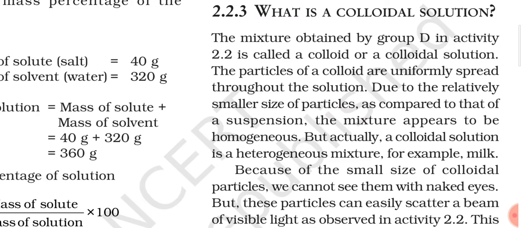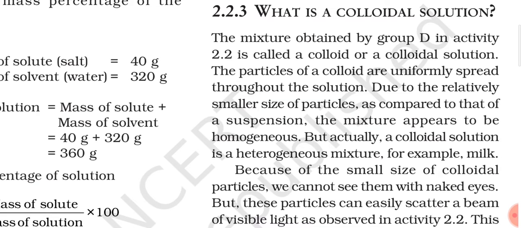A colloidal solution appears to be a homogeneous mixture, but actually it is not a homogeneous mixture. The reason is that it does not have uniform composition throughout, it only appears to be uniform. So why does it appear to be homogeneous in nature? The reason is that the particles in colloids are so small that we are not able to see them with our naked eyes, like we can in the case of suspension. In a suspension, as we can see the particles, we can easily observe that suspension is a heterogeneous mixture.